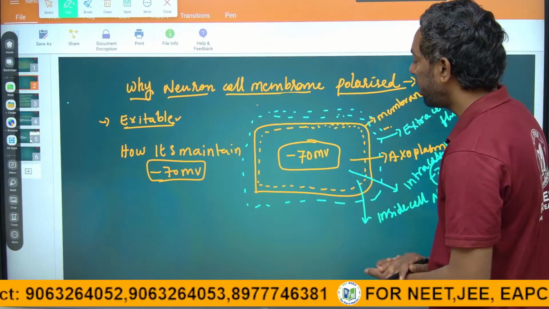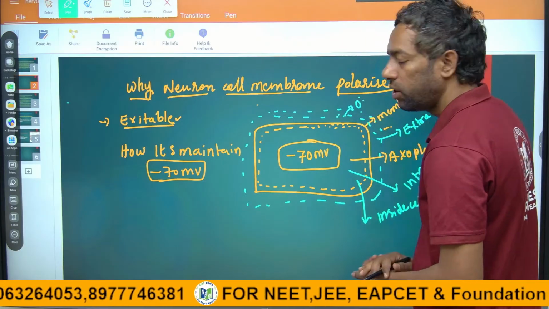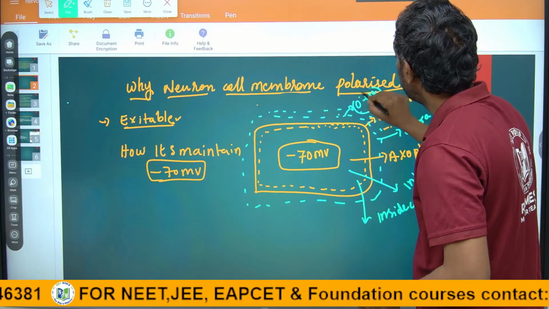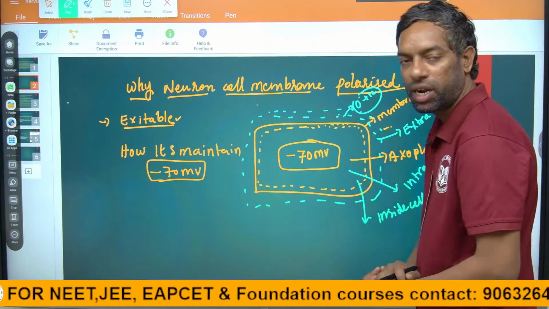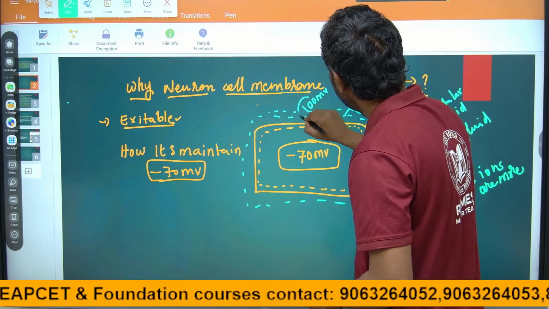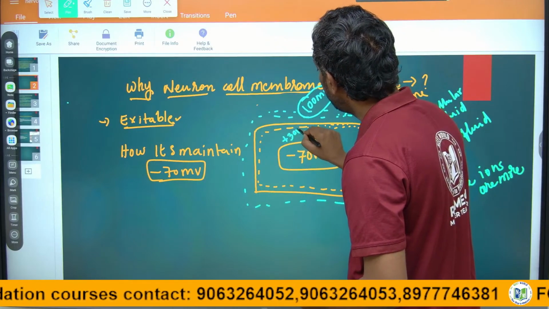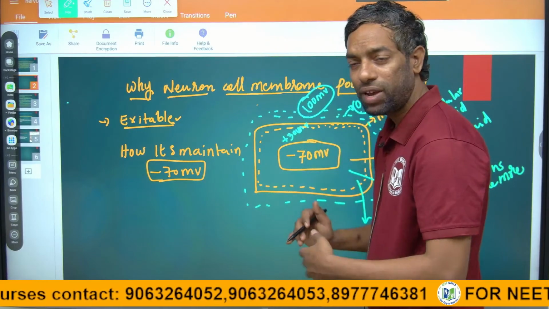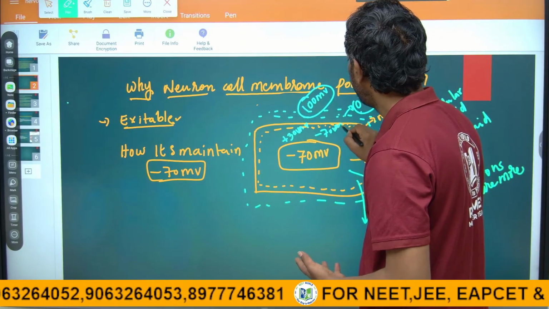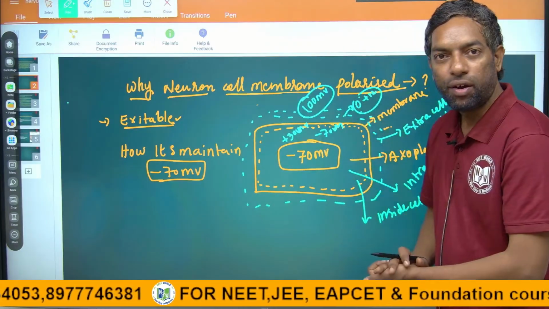It is -70 millivolts, meaning the outer atmosphere is 0 as compared with this -70. If the outer atmosphere is 100 mV, it is plus 30 mV. Always it is maintained at -70 mV as compared with the outer atmosphere.